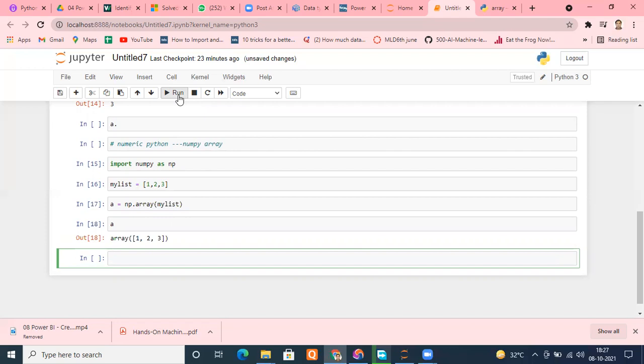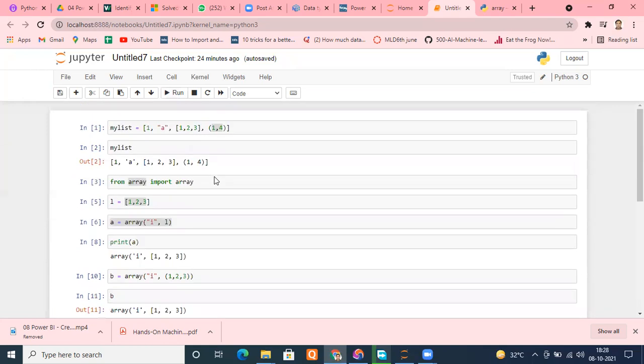Sir, what is the difference between NumPy array and regular array? I just told earlier, this NumPy array has more functionality in comparison to the normal array that we were using. Actually, they are different modules made by different people. Getting my point? This is also a module. That's why we are importing it. Array is also a module. We have imported it. It is not inbuilt inside Python. We have to import it from somewhere.